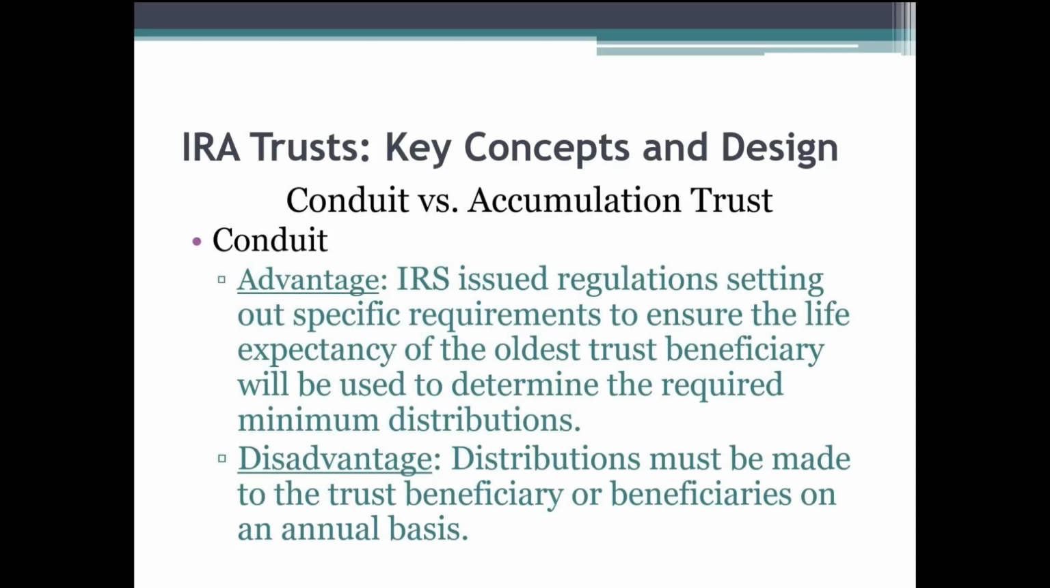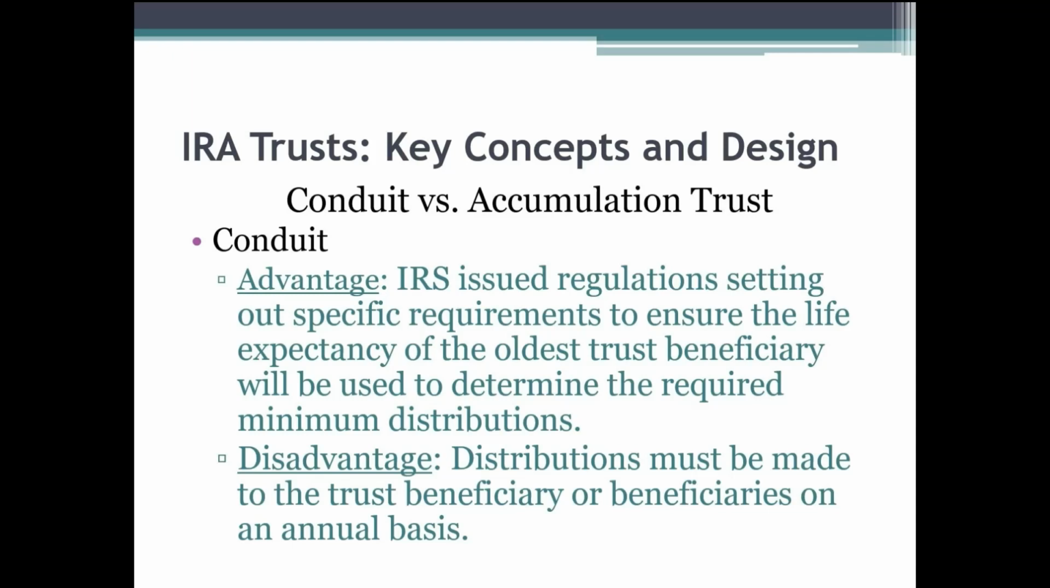Conduit, the advantages: the IRS has issued regulations setting out specific requirements to ensure the life expectancy of the older trust beneficiary will be used to determine the required minimum distributions. In other words, it's clear this is how the IRS says, if that's your intention, that you want to use that life expectancy and do those distributions in annual installments, this is how you do it. The disadvantage is, it is what it is.